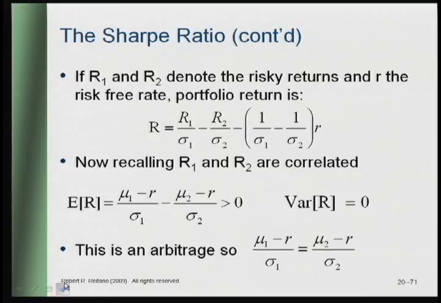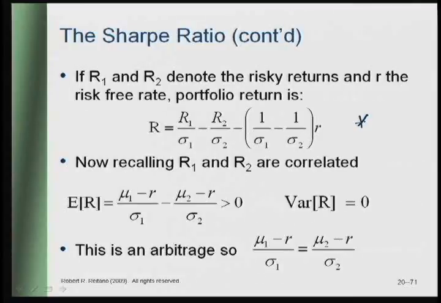So now let R1 and R2 denote the risky returns on these two assets. What's my portfolio return? Well, you can see the various components here. I have 1 over sigma 1 dollars invested in the first asset, earning a random return of R1. I'm short 1 over sigma 2. I shorted the second asset, and then I have a T-bill position, which could be plus or minus.